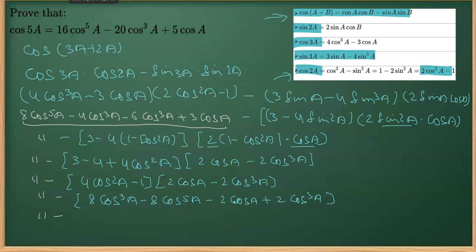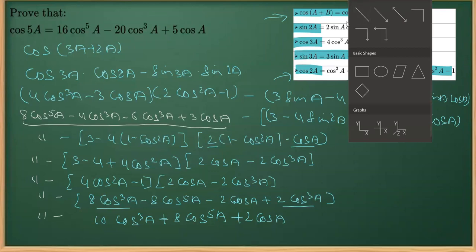Continuing with the first section, I can see some like terms here. This is 8 cos cube A and 2 cos cube A, which will give you 10 cos cube A, and minus, this will remain as 8 cos 5A minus 2 cos A. And if I open this bracket, as you know, the sign will get reversed. So that is what I'm doing. I'm reversing the sign here. This will be minus, this will become plus, and this will become plus.